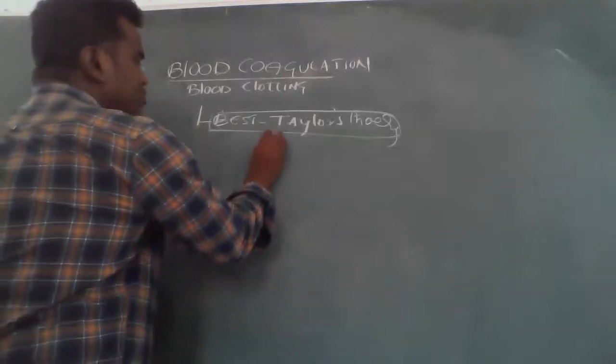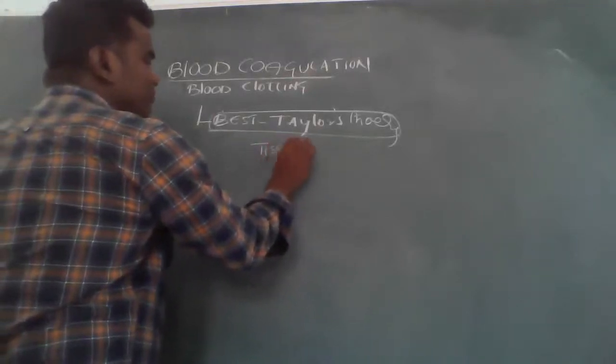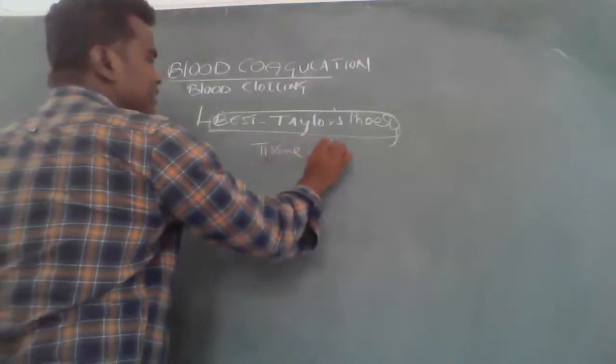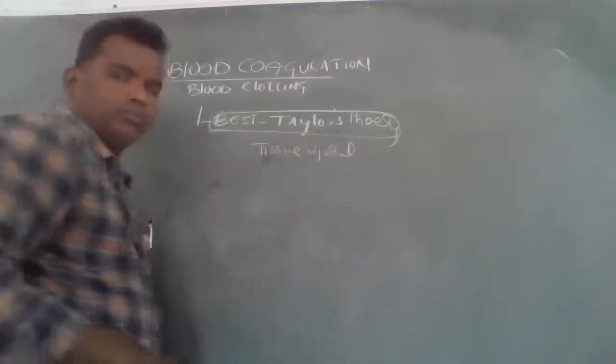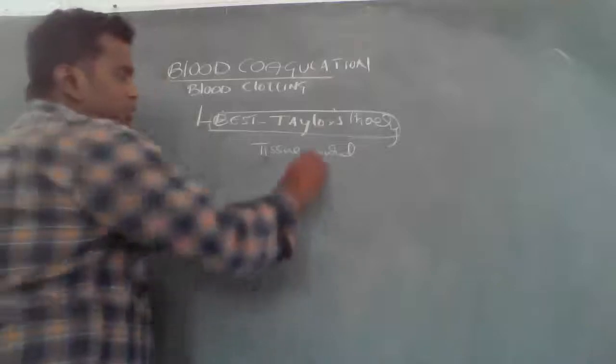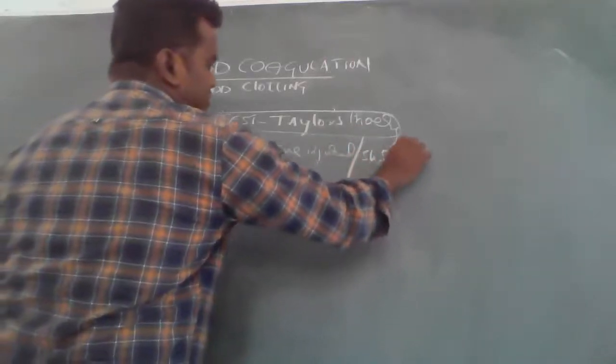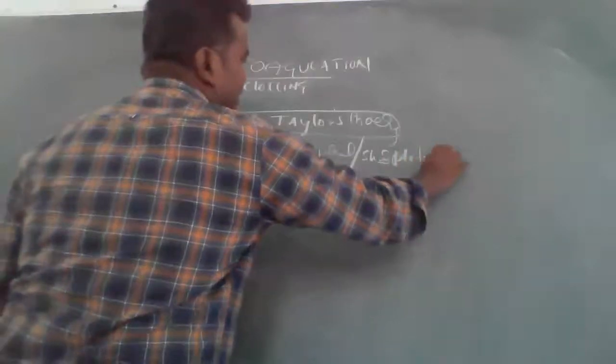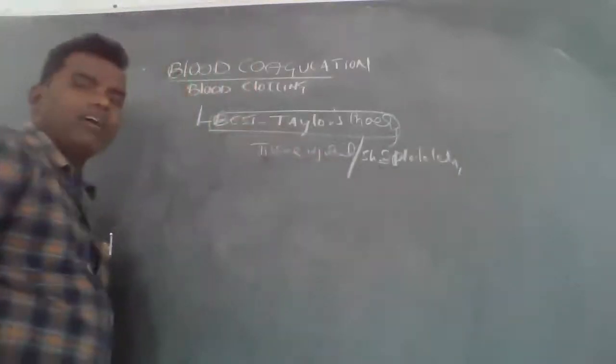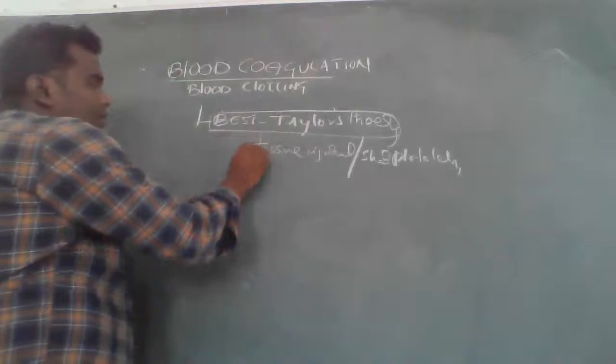Whether tissue is injured, or platelets are shed, or there is skin damage.